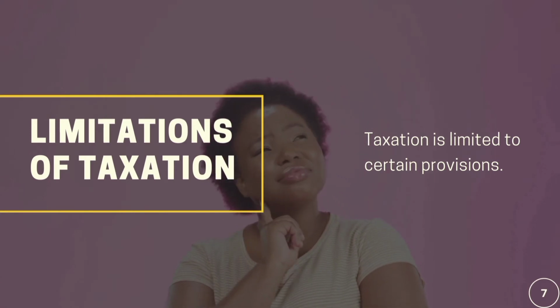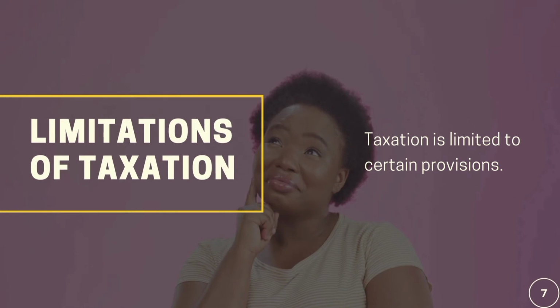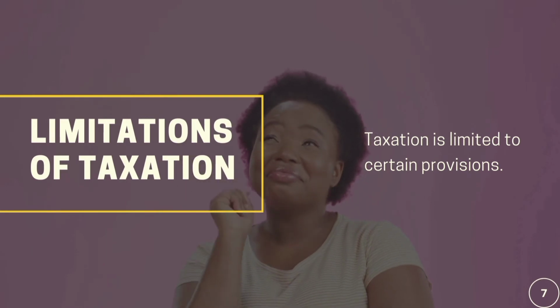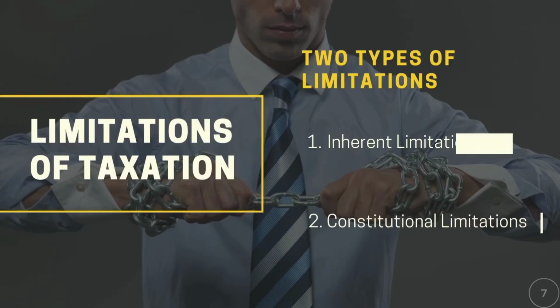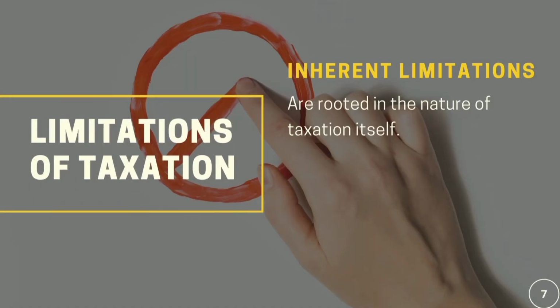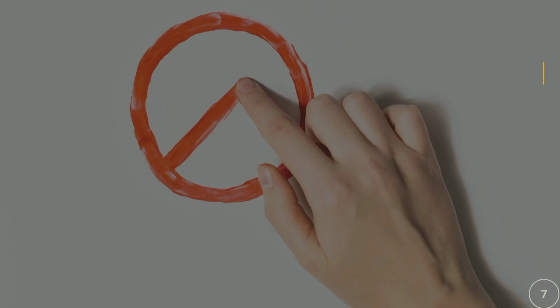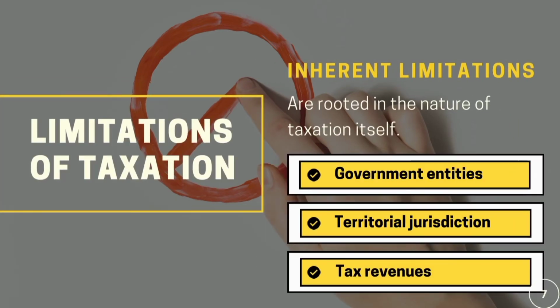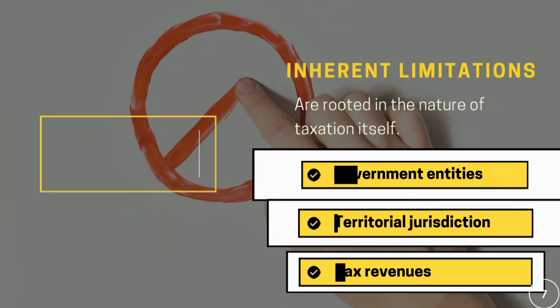So, taxation is limited to certain provisions, and we have 2 types of limitations: the inherent limitation and the constitutional limitation. Inherent limitations are the restrictions on the power that exist from the very nature of the power of taxation itself, like how government entities are exempted, the territorial jurisdiction, and tax revenues must only be used for public purposes.